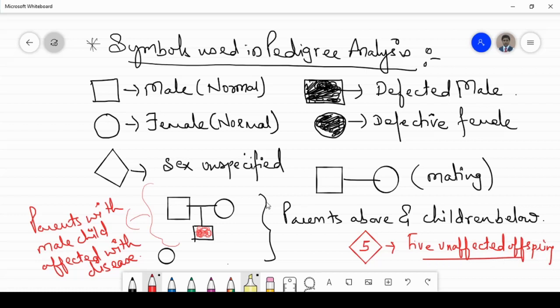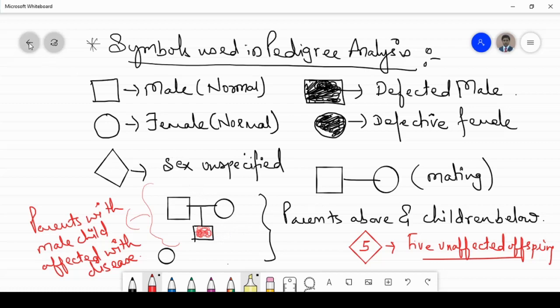So these are the symbols: male normal, affected male, defective female, female normal, sex unspecified, mating, then parents with a male child affected with disease, and if I draw one square and a circle, parents above and children below.